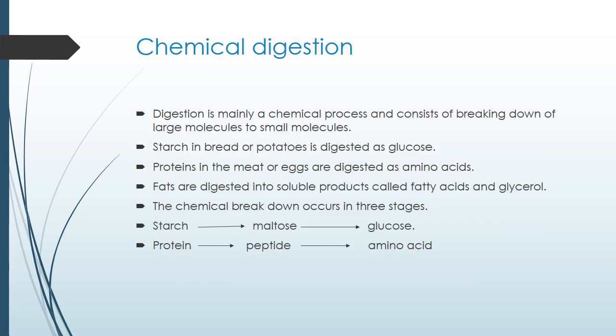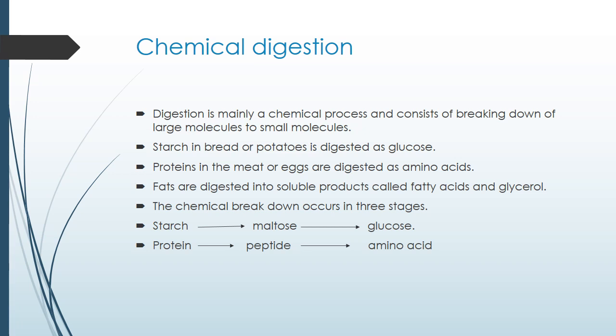Now our next topic is about chemical digestion. Previously we studied mechanical digestion. Now the next part is chemical digestion. So what is the difference between mechanical and chemical digestion? In the case of mechanical digestion, only the breaking down of food particles with the help of teeth will occur. But in the case of chemical digestion, many types of enzymes are involved in each part of the digestive system, and each part of the digestive system is responsible for the digestion of different substances in the food.